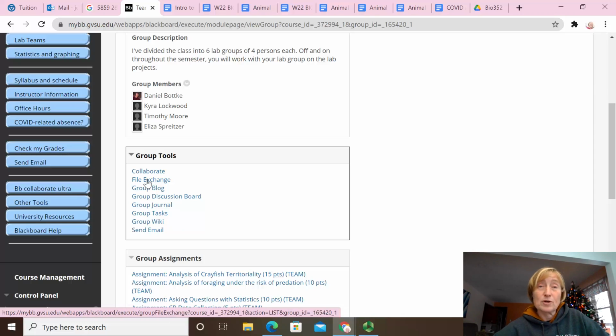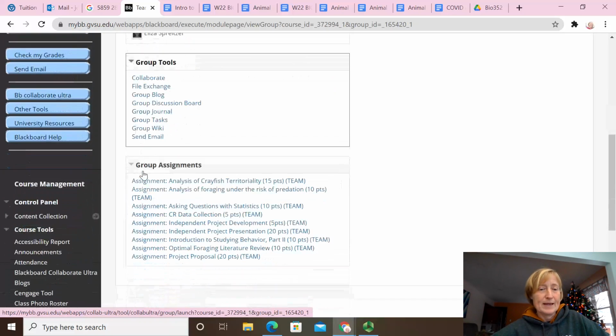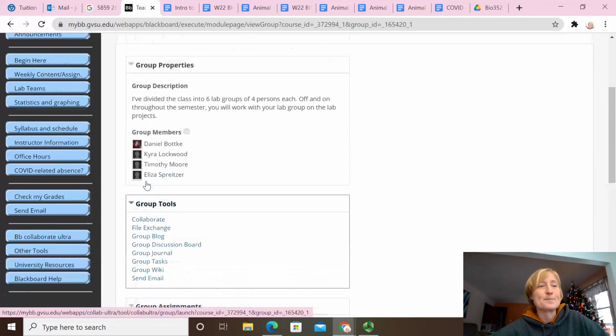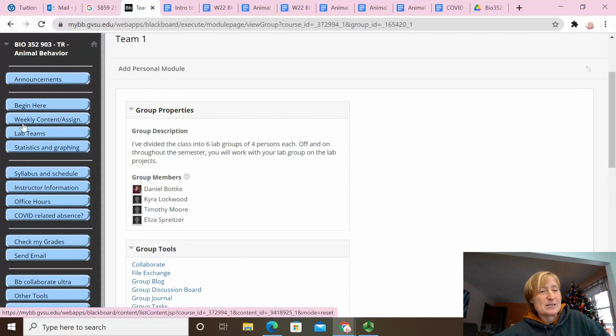You can put files onto this document. You can also make a shared Google folder, which I recommend to store documents. You can use the Collaborate tool, which is this online tool like Zoom that's available through Blackboard. Okay, and I might ask you to post some things on the file exchange, for example, so that I can see them as well.